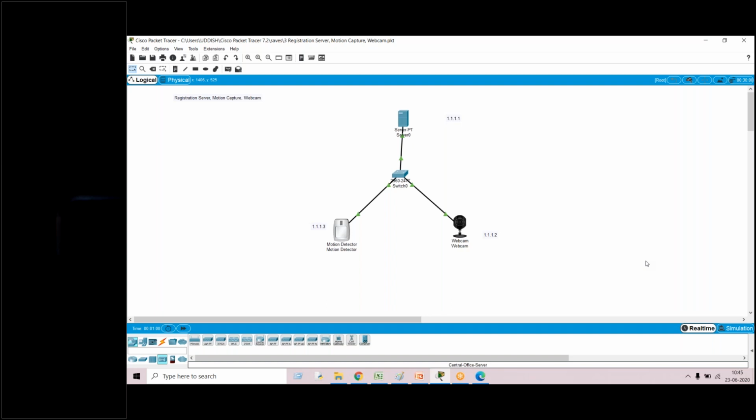Now for the same security system, it is not necessary that we use only those things every time. In this example we will first use wired communication. Second, we'll use a server.